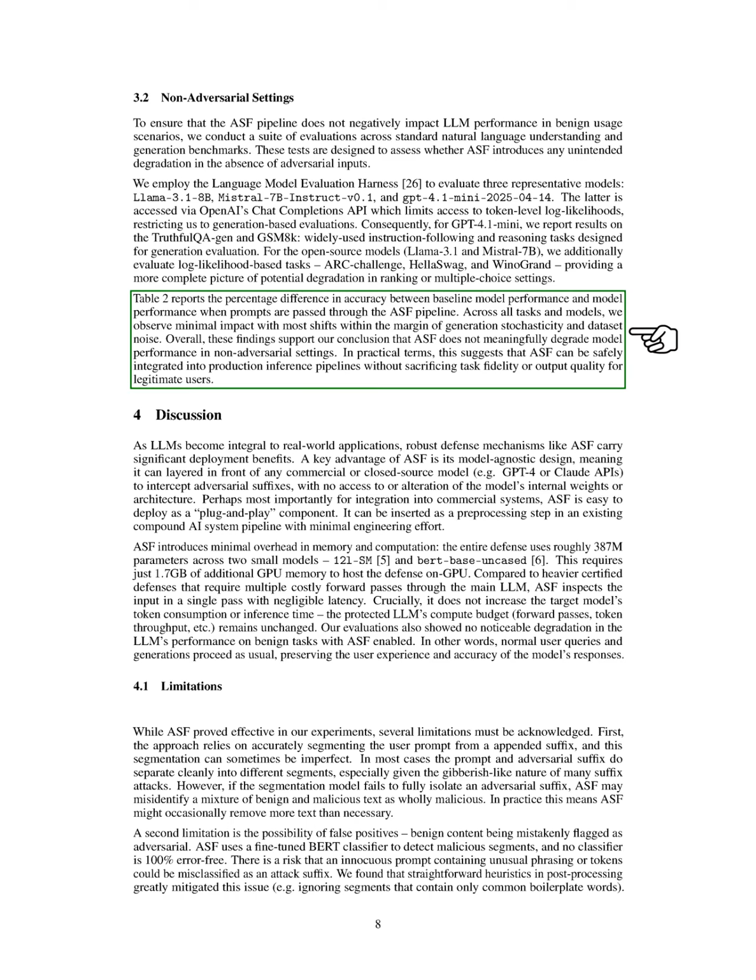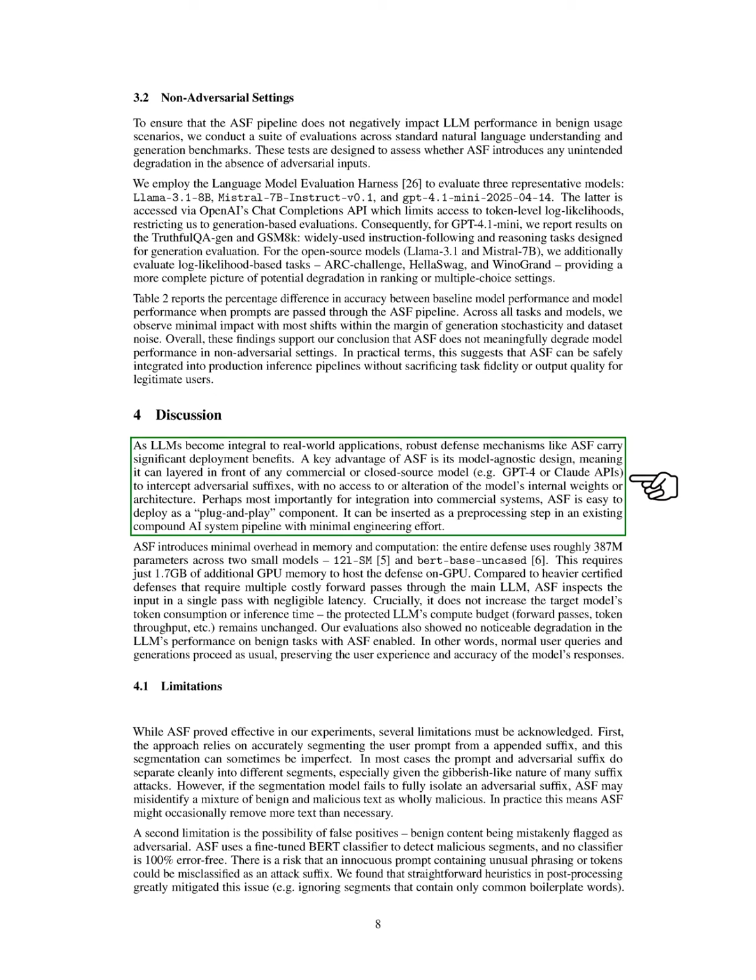Section Discussion. In this section, we discuss the importance of robust defense mechanisms like adversarial suffix filtering (ASF), as large language models (LLMs) become more integrated into real-world applications. One major benefit of ASF is its model-agnostic design, allowing it to be placed in front of any commercial model, such as GPT-4 or Claude APIs, to intercept harmful suffixes without needing to access or change the model's internal structure. This makes ASF easy to deploy as a plug-and-play component, requiring minimal engineering effort to integrate into existing AI systems.